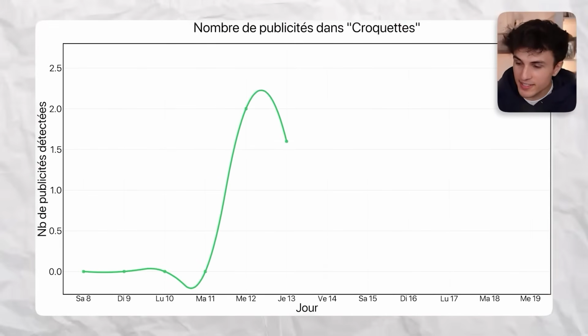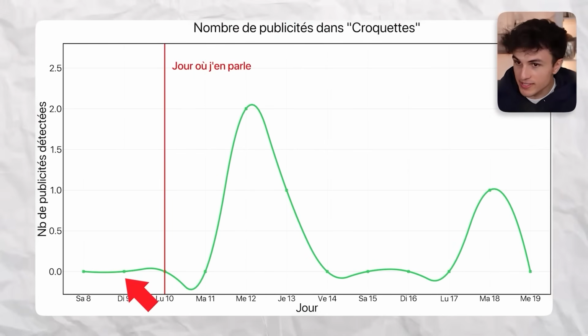On the first day, we tested dog food, and this chart is quite interesting because we can see that we had 0 ads in the dog food category, and 2 days later, we had a small spike, and we had another ad that apparently appeared on Tuesday. There is a small correlation, but it's not clear enough yet. We'll see in the following days.